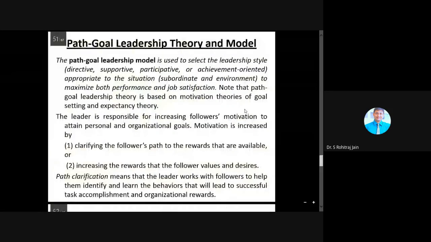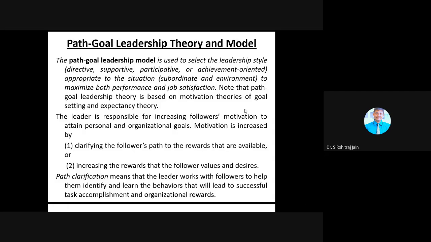So today we will discuss the path goal leadership theory and model. Students, can you see the slide? Am I audible? Can anyone reply yes, sir? Yes, sir. Okay, perfect.